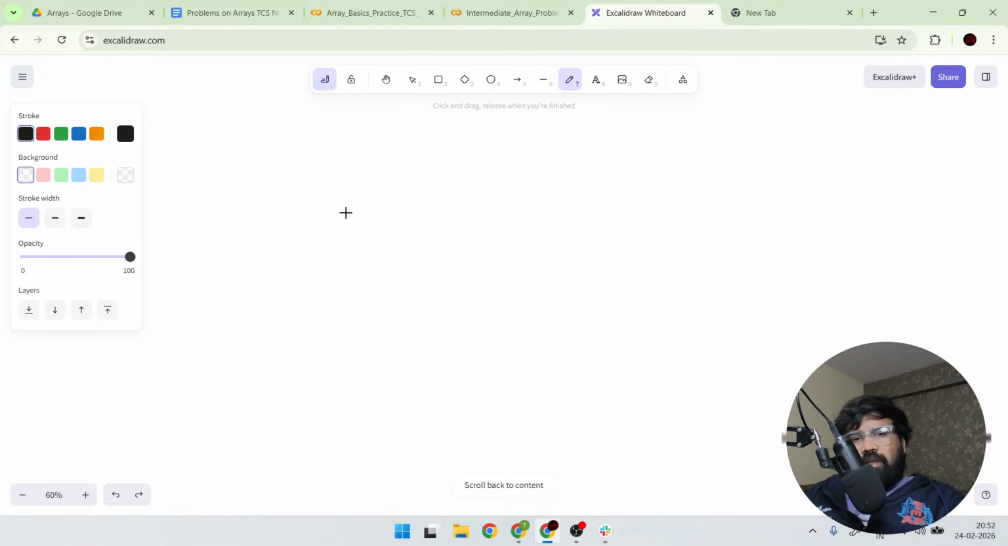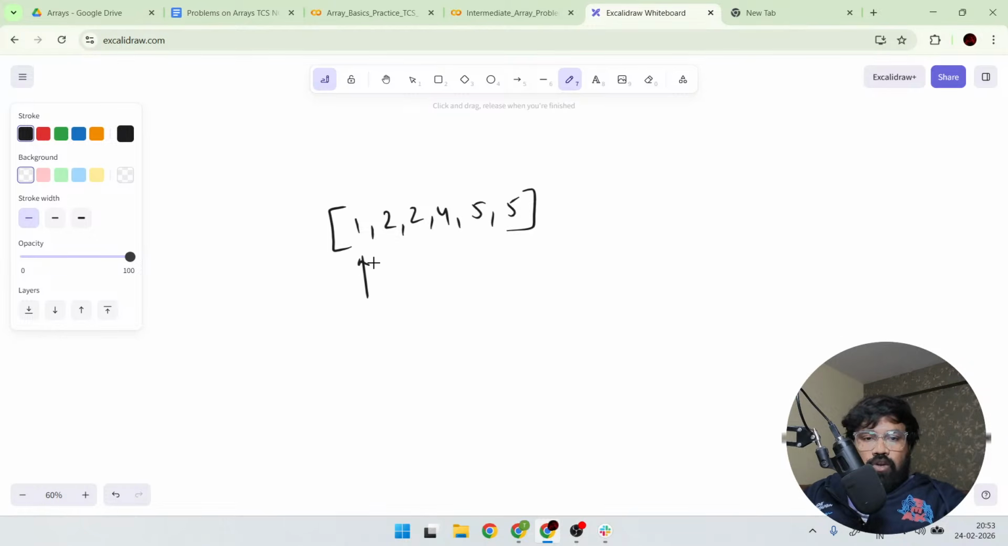if you carefully see, for example 1 2 2 4 5 5 is there, we will run two pointers, for example I and j. If I and j are different, then j will be increased and I also will be increased. And if I and j are same, for example I will come here and j will come here, right?